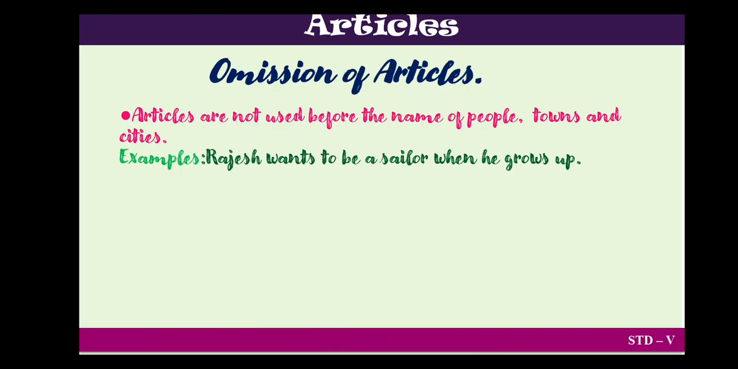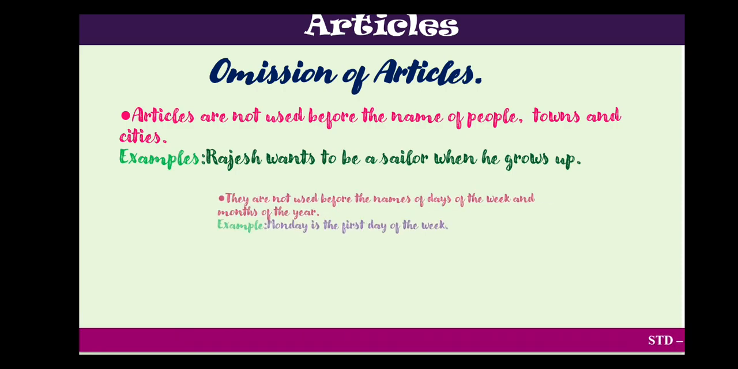Like, Rajesh wants to be a sailor when he grows up. We will not say the Rajesh, a Rajesh, or an Rajesh. No, no, no. We will omit articles before the name of the person. London is the capital of England. Here also we will omit the articles before any town, city, or place names.